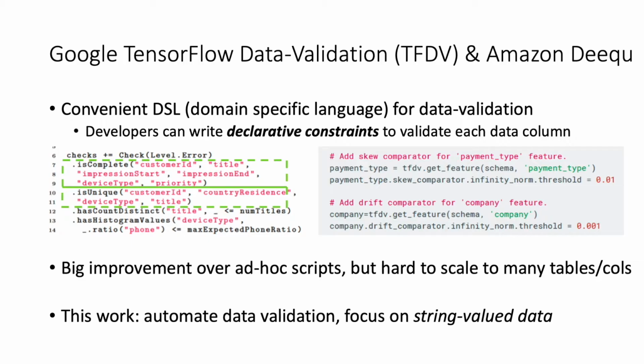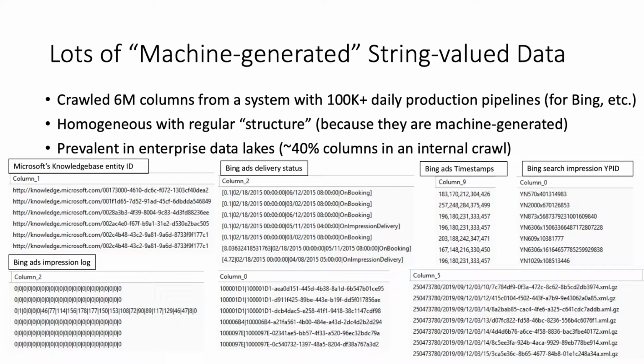Our aim is to automate data validation, and in this work, we will be specifically focusing on string-valued data. We crawled 6 million data columns from a large production data pipeline system. We found that a large fraction of these columns have homogeneous machine-generated data produced from the same underlying programs. In these examples, the first case is machine-readable entity IDs for Microsoft knowledge base entities.